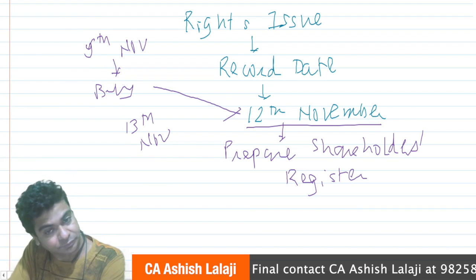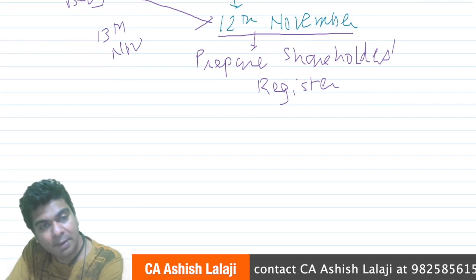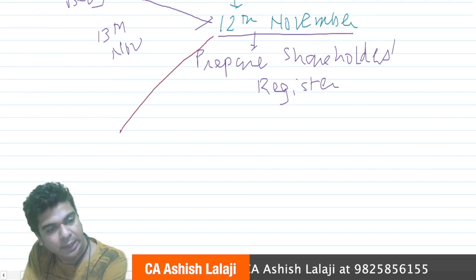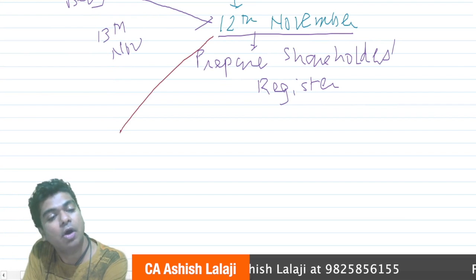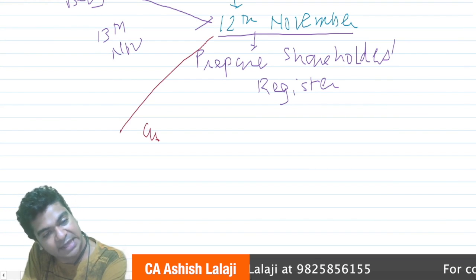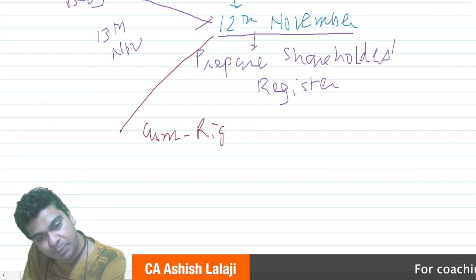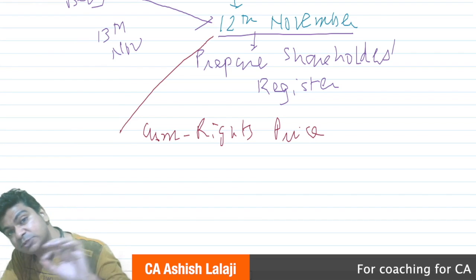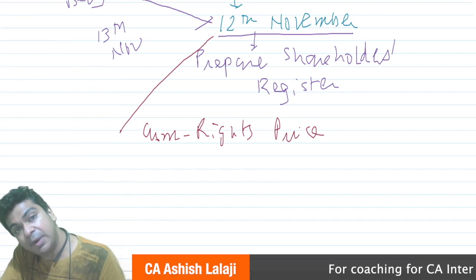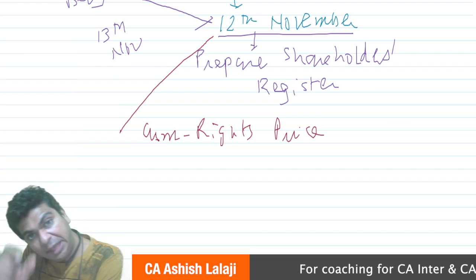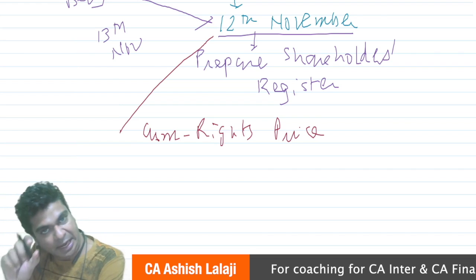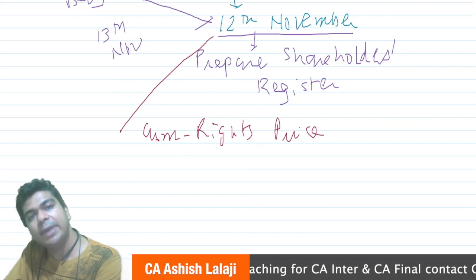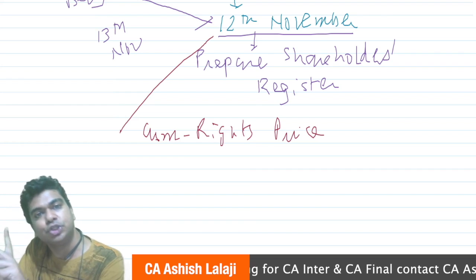One more thing. Up to the record date, that is up to 12th November, the share price on the stock exchange will be known as the cum rights price. Cum rights price means it is a share price including the right. If you are buying the share on cum rights basis, it means you buy the share and you will be eligible for the rights issue.